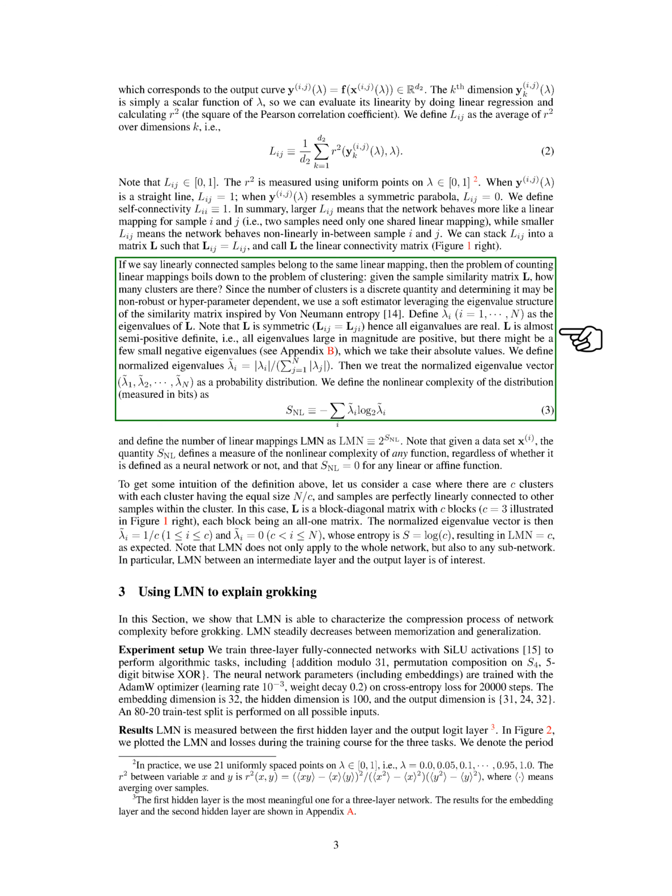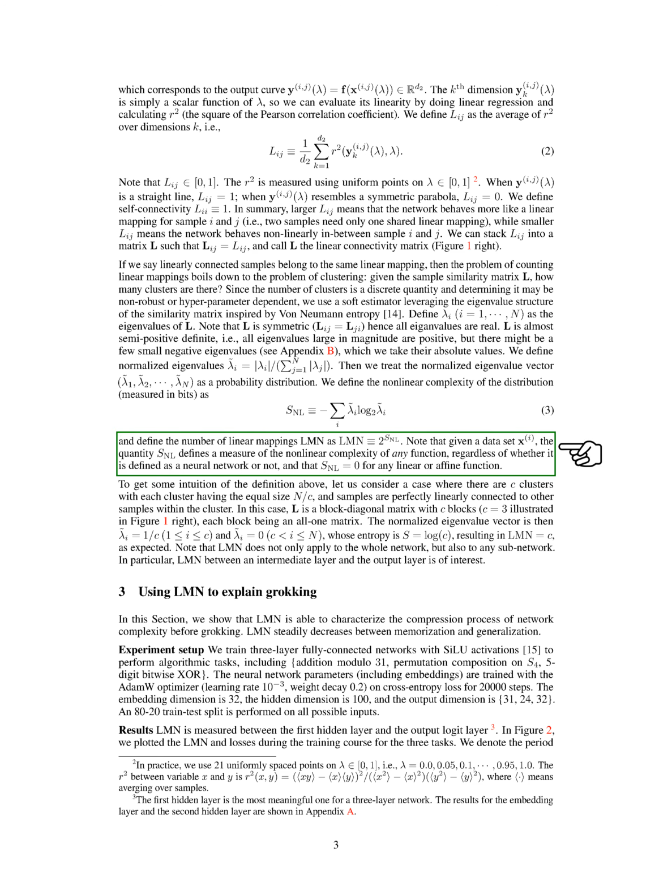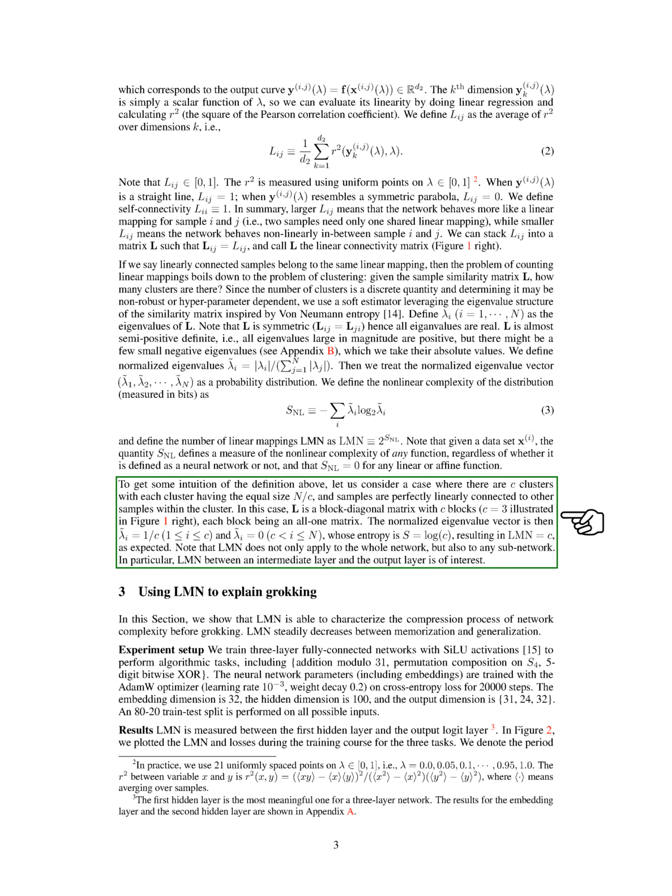We define the nonlinear complexity of the distribution, measured in bits, as S_NL and define the number of linear mappings, LMN, as 2 to the power of S_NL. Note that given a dataset, the quantity S_NL defines a measure of the nonlinear complexity of any function, regardless of whether it is defined as a neural network or not, and that S_NL equals 0 for any linear or affine function.